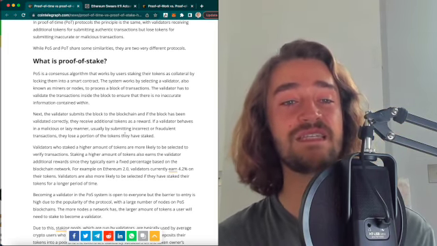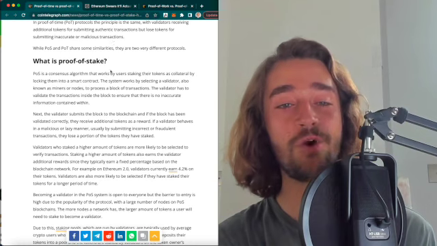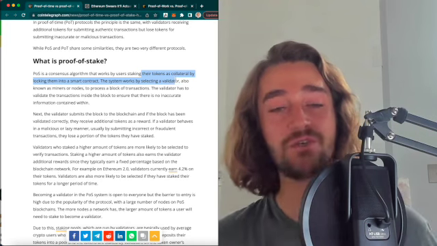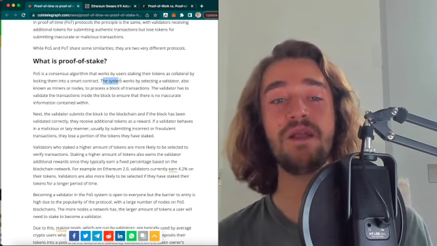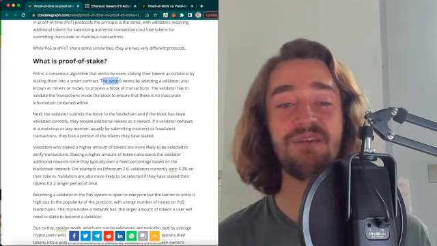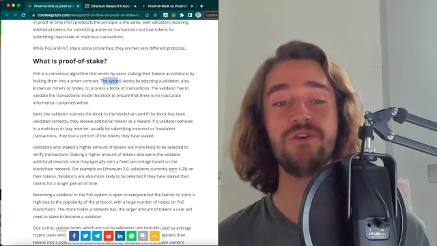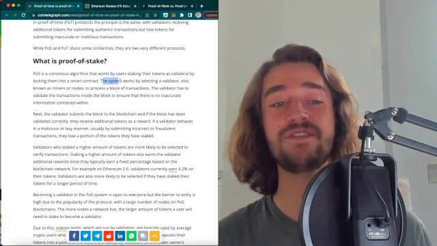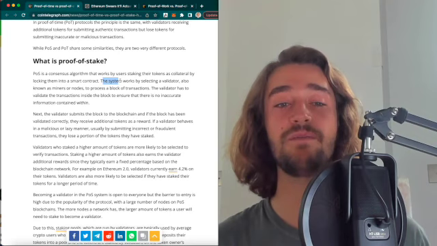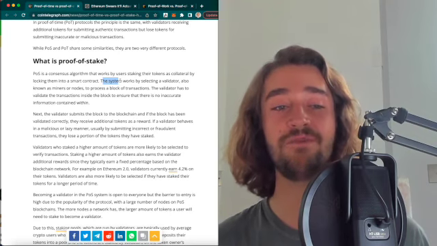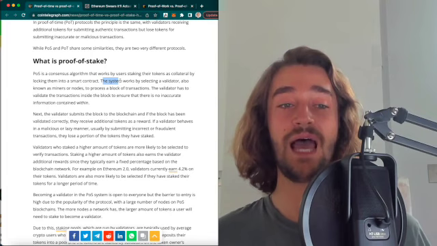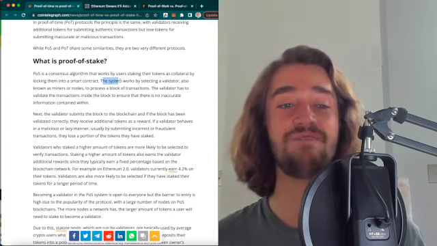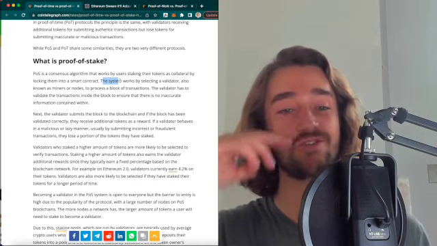Proof of stake is a consensus algorithm that basically works by users staking their tokens as collateral by locking them into a smart contract. Once that's done, the system selects a validator, also known as a miner or node, to propose a block of transactions. The validator has to validate the transactions inside the block to ensure that there's no inaccurate information contained within. What happens next is that the validator submits the block to the blockchain, and if the block has been validated correctly, they receive additional tokens as a reward.